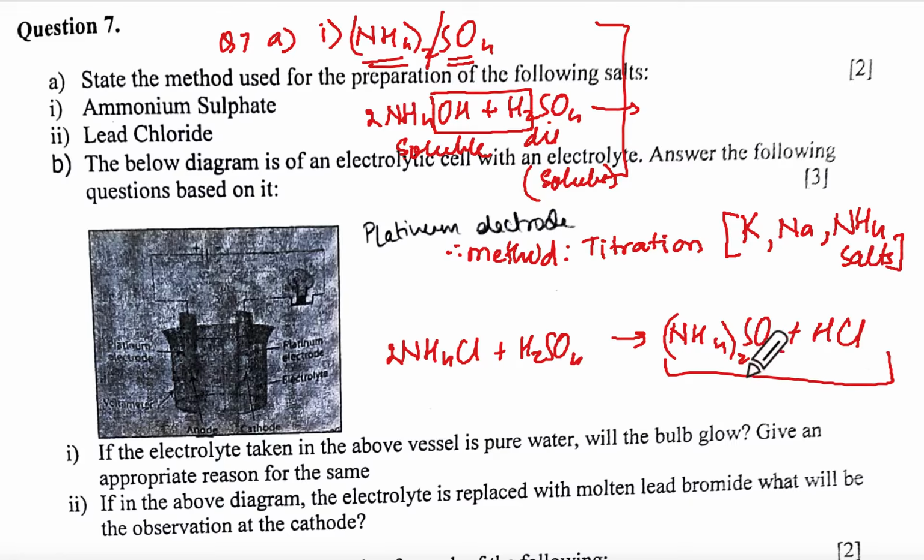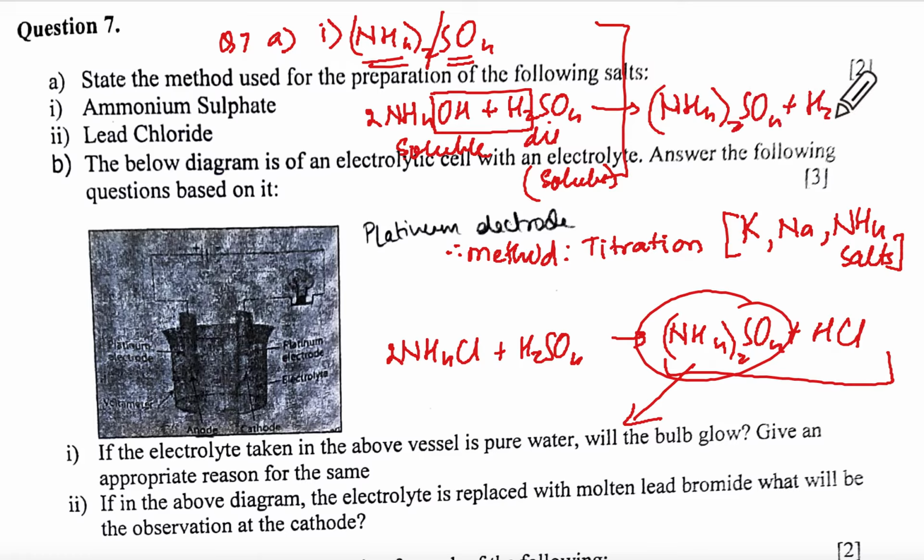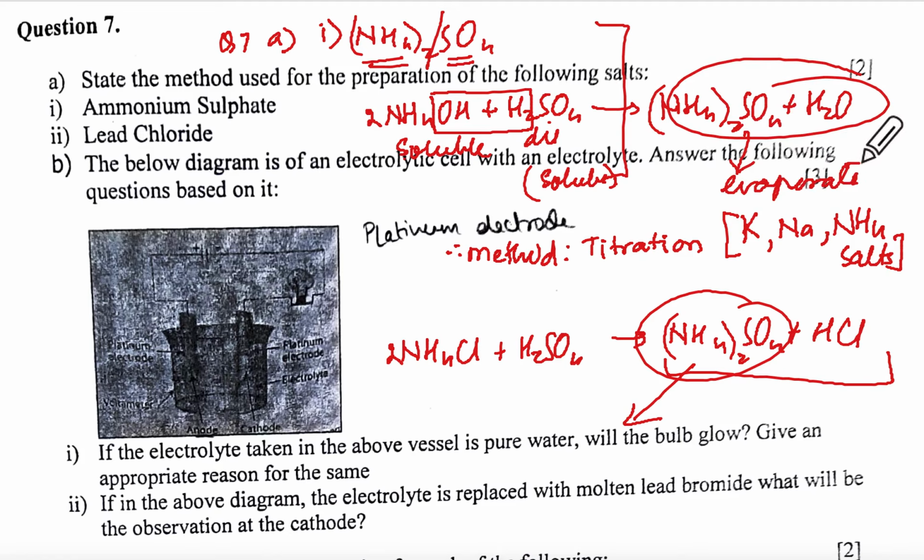So from here, how will I remove this and get it? At least here I know I will get (NH4)2SO4 and water. So I can just evaporate, no? The water, I can heat it and the water will be lost by evaporation and I get this. I have to get ammonium sulfate in hand, not in the product. Yes, thank you. So how will I separate it from HCl?